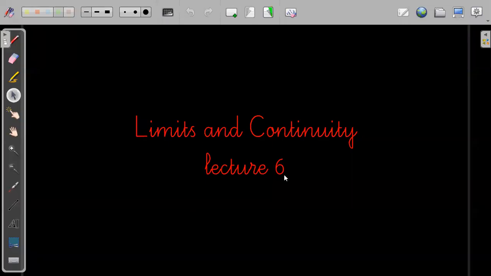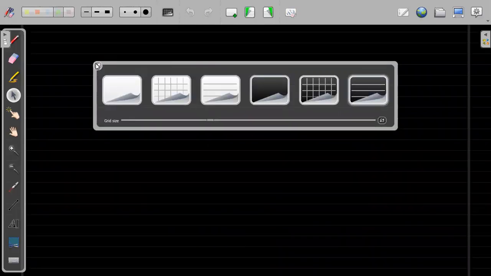I'll just recap first for a few minutes. So till now, what we have done is we have seen different forms. First we have seen what is a limit. So first we have seen the introduction of limits.